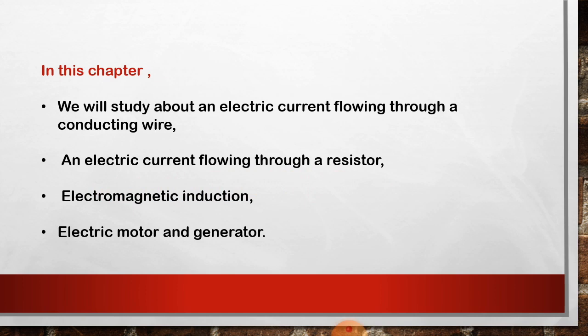This is the introduction of this chapter. So go through this and remember the terms conductors, insulator, positively charged objects, negatively charged objects. We will see the further content of this chapter in the next video.